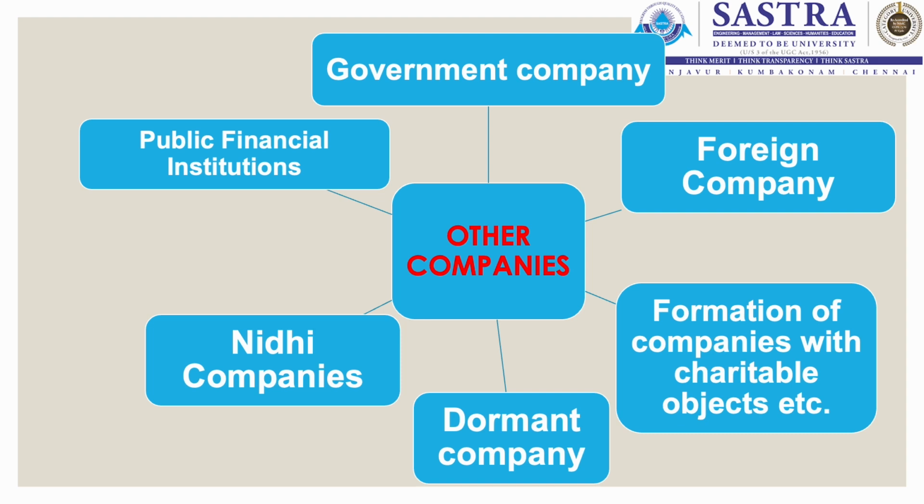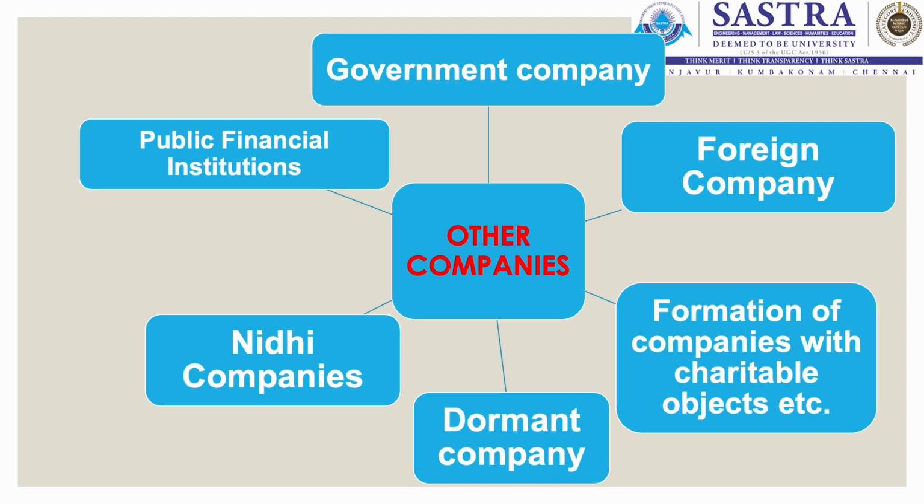Instead, they will have to invest again in the company in order to achieve the objective for which the company has been formed. In case the Section 8 companies fail to follow the norms, then they may be asked to wind up their company, or they may be asked to amalgamate with another company with similar objective, or they may be asked to change their company structure from Section 8 company.